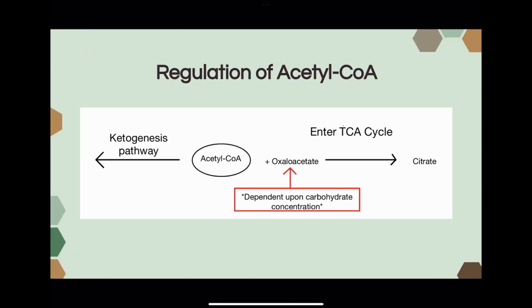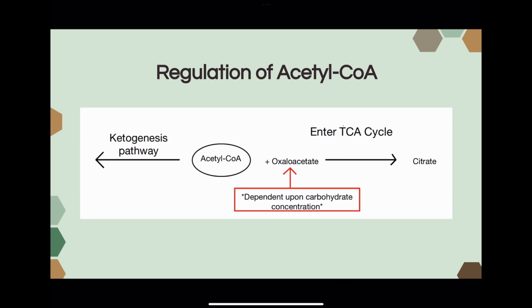Finally, our last regulation pathway is the actual regulation of acetyl-CoA itself. So once we've created acetyl-CoA from that pathway, we have 2 different options that we can go from there. The acetyl-CoA can either enter the TCA cycle and be eventually oxidized to CO2, or we can undergo the ketogenesis pathway and make ketones. So as our serum free fatty acid levels rise, a greater percentage of acetyl-CoA is going to lean towards the left here on our diagram and lean towards the ketogenesis pathway.